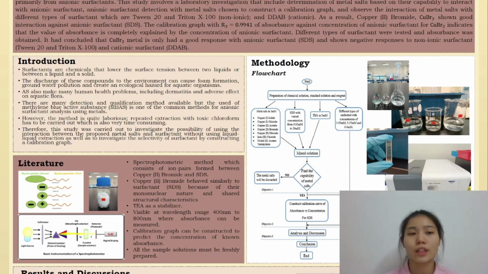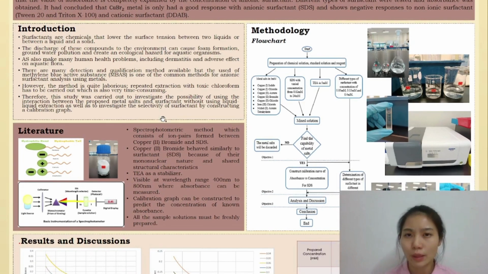There are actually many detection and quantification methods to detect anionic surfactant, but the use of methylene blue active substance (MBAS) is one of the most common methods for anionic surfactant analysis using metals. However, this method is quite laborious, as repeated extraction with toxic chloroform has to be carried out, which is also very time consuming. So, this study is carried out to investigate the possibility of using the interaction between the proposed metal salts and surfactant without using liquid-liquid extraction, as well as to investigate the selectivity of surfactant by